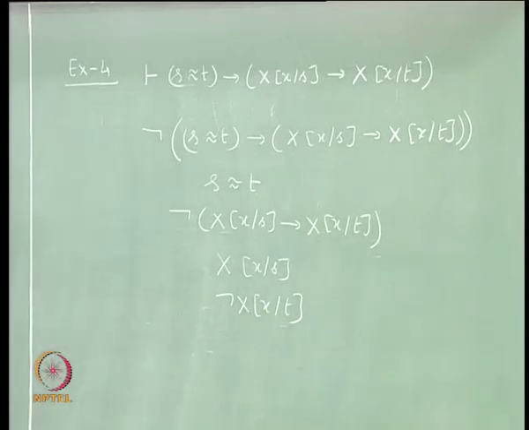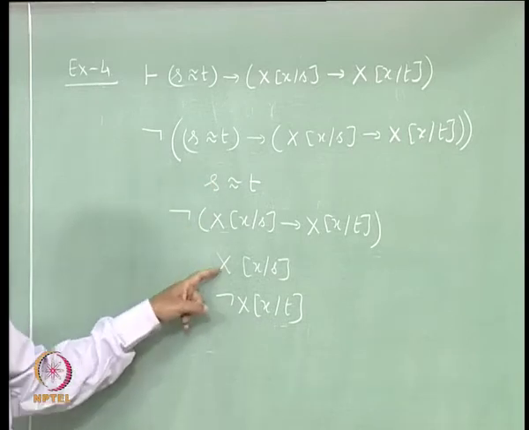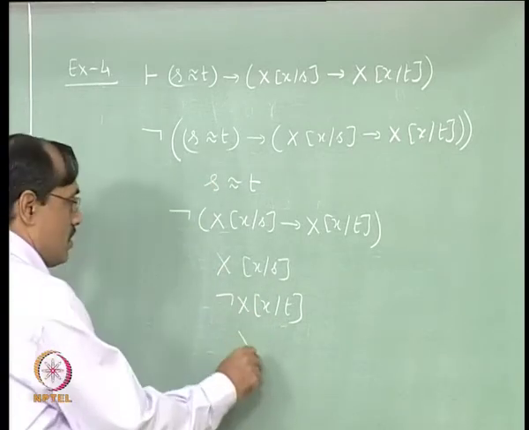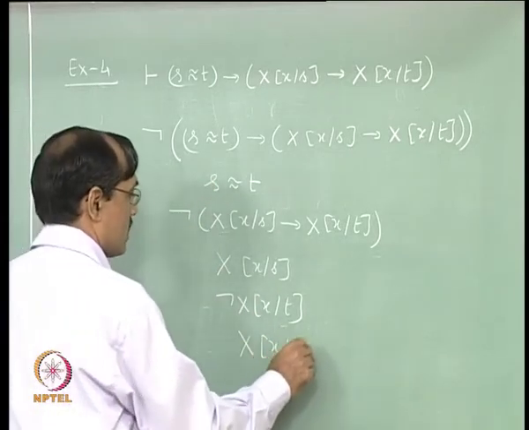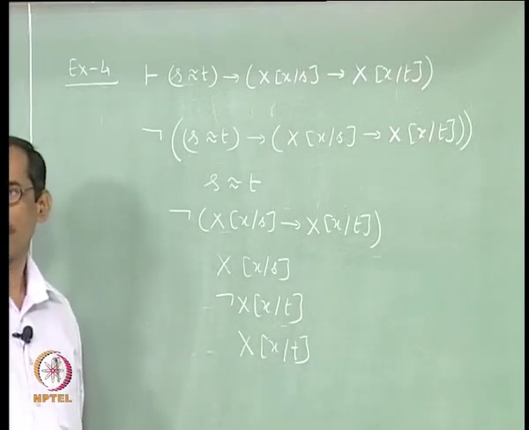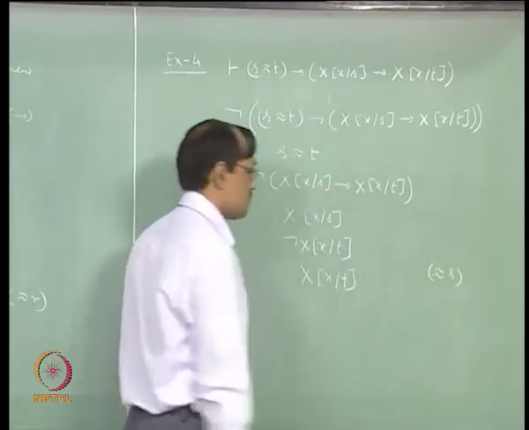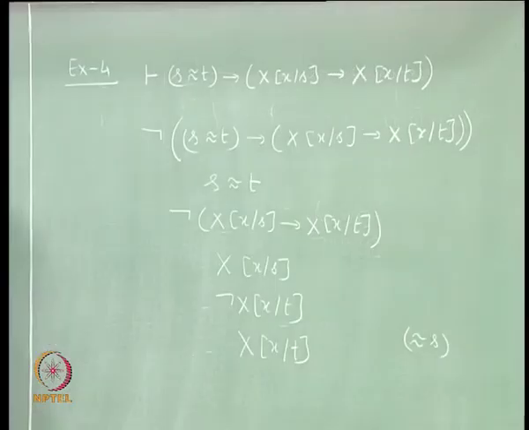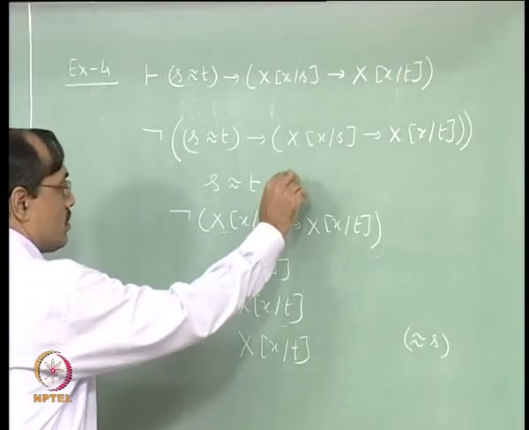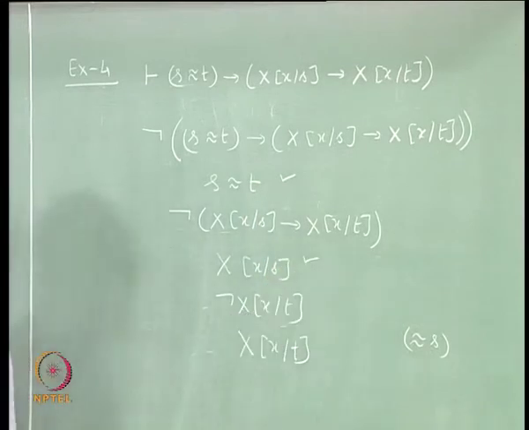Now, we have s equal to t, x x by s, therefore, we introduce x x by t, that is substitutivity of equality, okay, from this s equal to t, x x by s. Now, it closes.